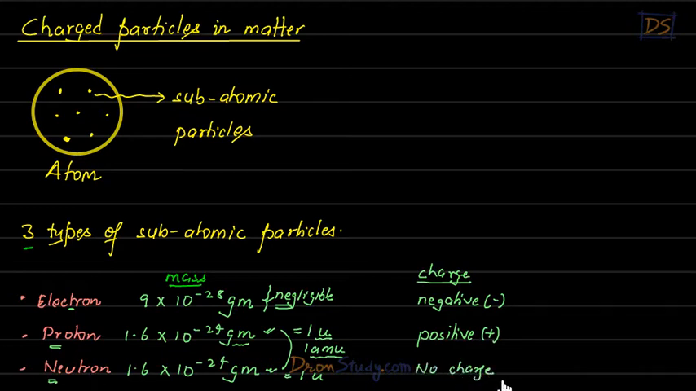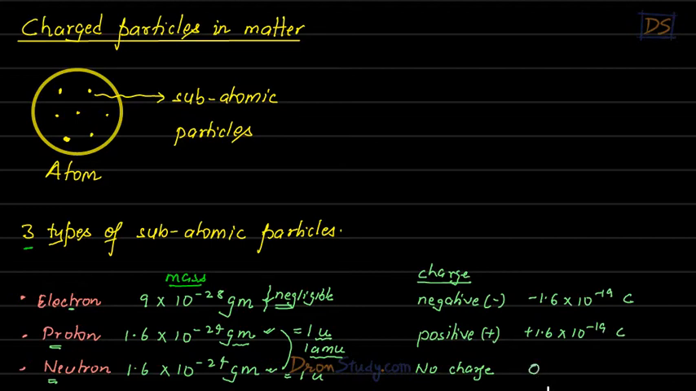You understand, students? So now the question is, how much negative charge is there on this electron? The negative charge on this electron is minus 1.6 into 10 to the power minus 19 coulomb. Coulomb is the unit of charge, students. You must be knowing by now. Positive charge on a proton is plus 1.6 into 10 to the power minus 19 coulomb. And obviously there is no charge on neutron, students.